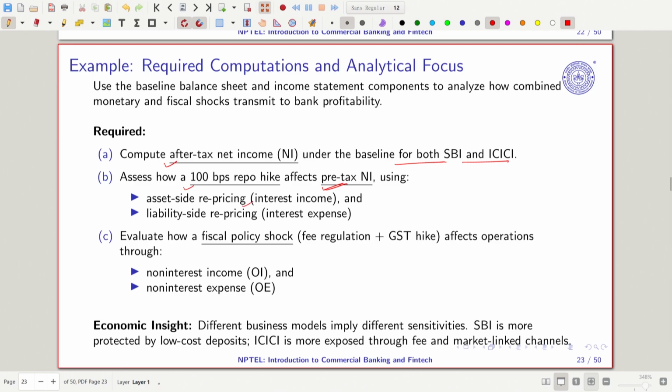Asset side repricing we have to see, and also the liability side repricing we have to see. So interest income and interest expense we have to see. And if you have a fiscal shock coming, fee regulation, GST hike, how does it impact? So here, non-interest income, and here you have the non-interest expense. So this is what we get. This is what we are mentioning here.